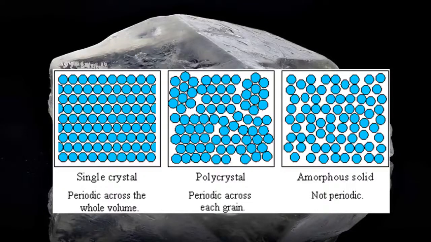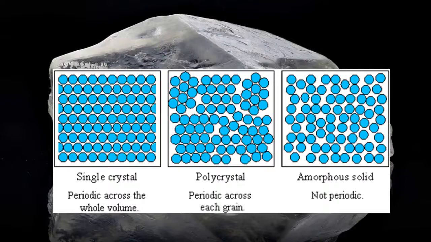Classification of solids. Based on internal atomic structure, the solids can be classified into two categories, namely crystalline and non-crystalline or amorphous solids. Crystalline solids or crystal.